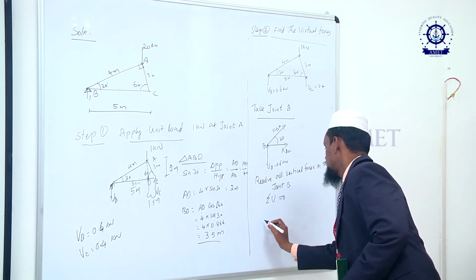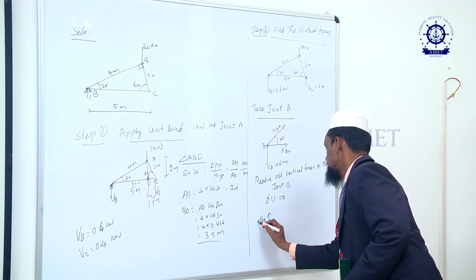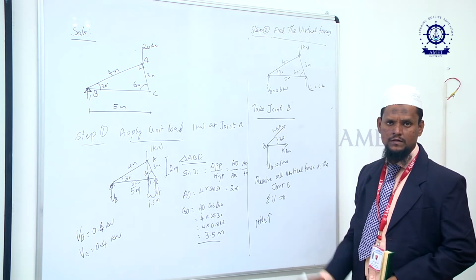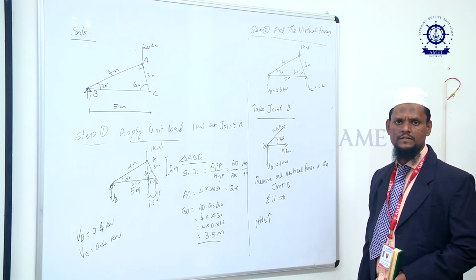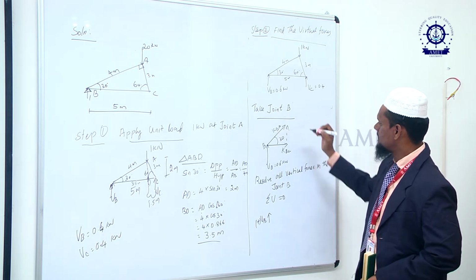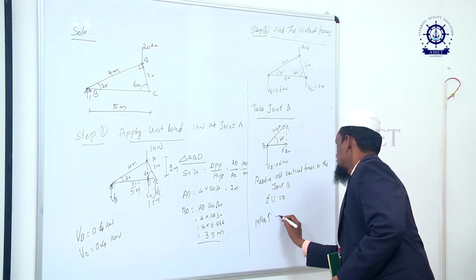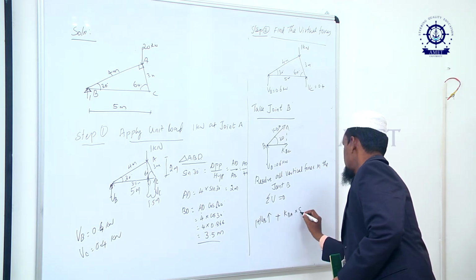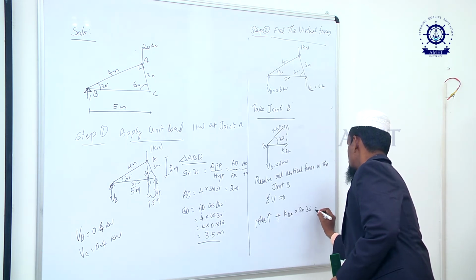In joint B, VB is acting upward, so positive. Then horizontal forces have no vertical component. There is KBA sine 30, acting vertical, so it is also upward. So VB plus KBA into sine 30 is equal to 0.